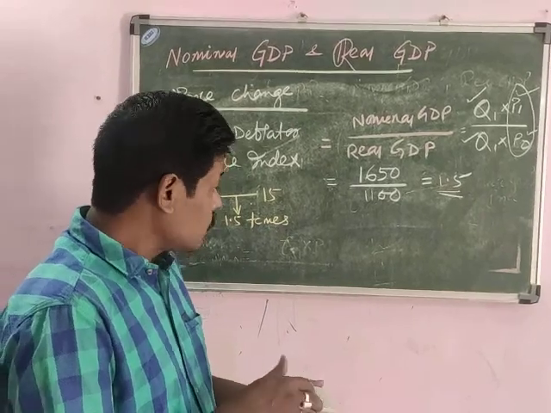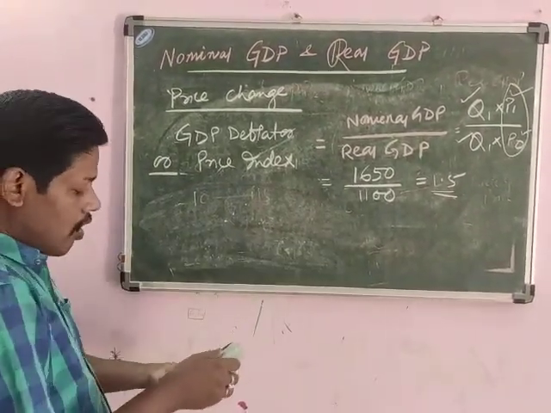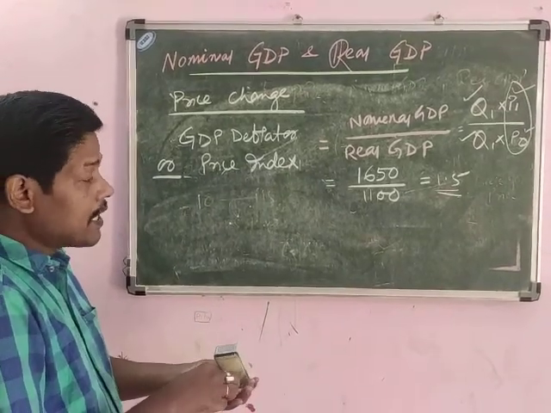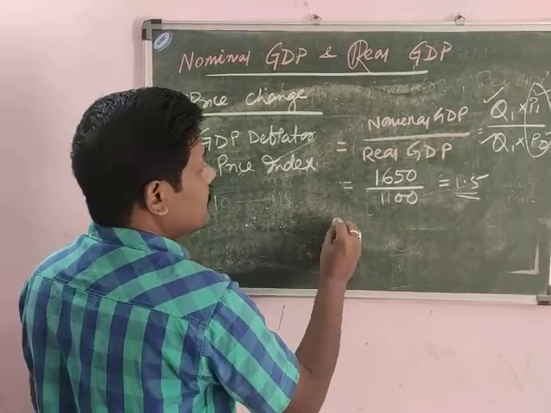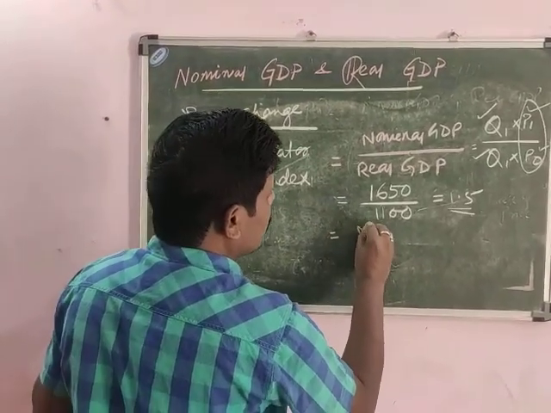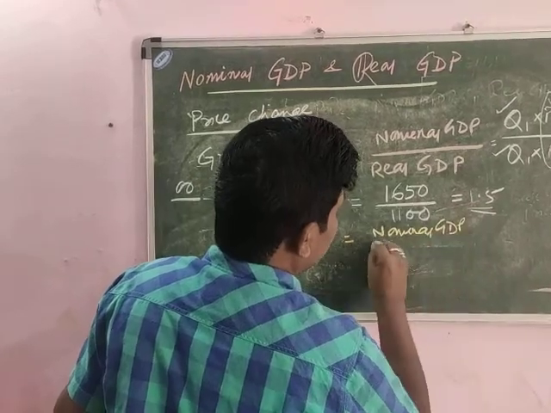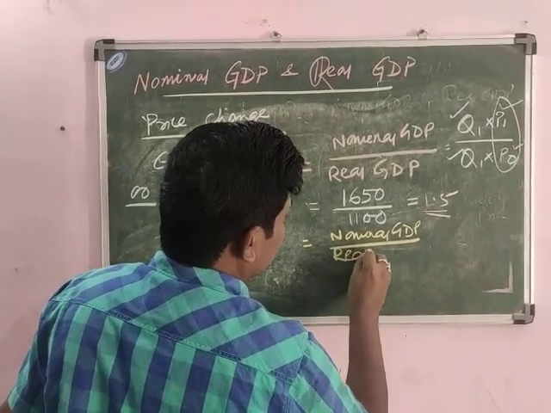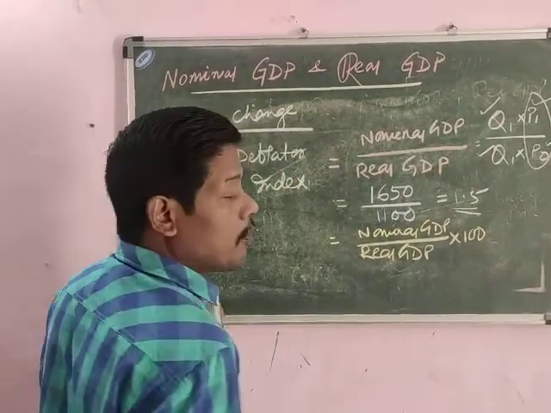But actually, in real terms, we calculate the price index or GDP deflator as a percentage. So this price index may be calculated as nominal GDP by real GDP into 100, to know the percentage change.